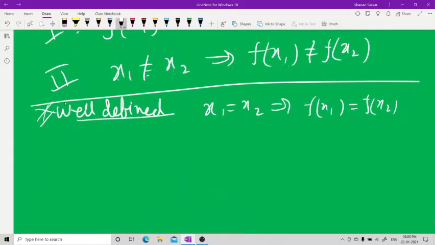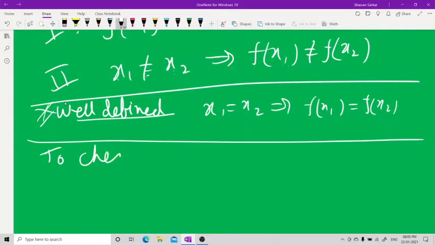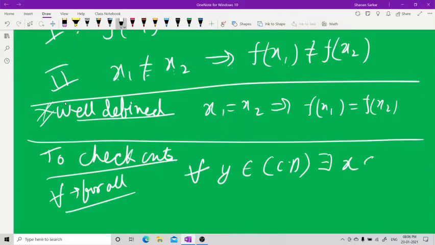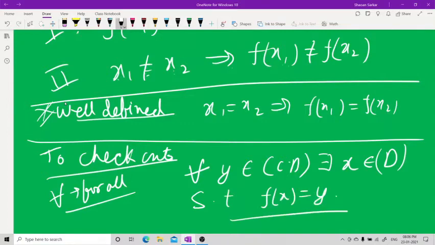Now, how to check onto? To check onto: for all y, this is the symbol for all, for all y belonging to the codomain, there should exist a pre-image x belonging to the domain such that f(x) is always y. This is the definition to check onto.